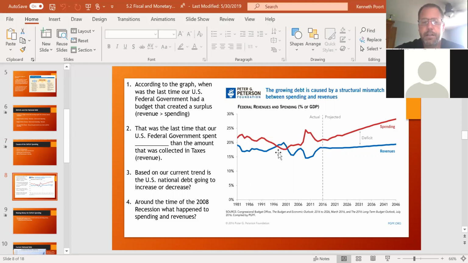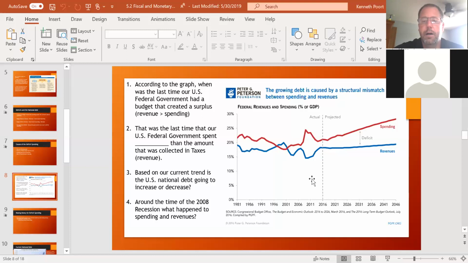So you can see in the early 2000s, during the end of the President Clinton years, going into the second Bush administration, was the last time that our budget was balanced, we would call it. It was the last time in many years that we had more coming in than going out. That's where you can decrease the debt. That's the only way you can decrease the debt, really, is if you have more money coming in than going out, and paying off those debts, just like you and I would have to do.